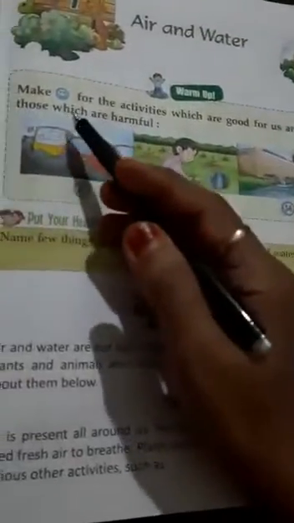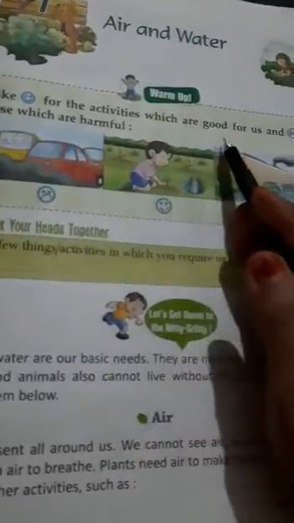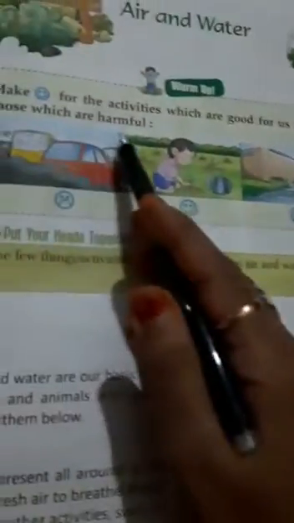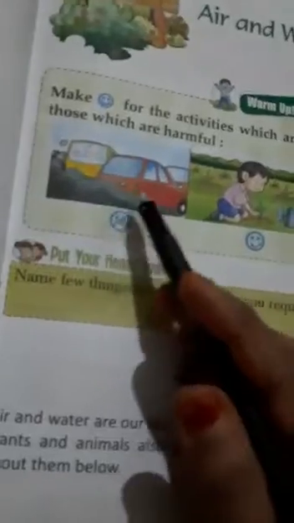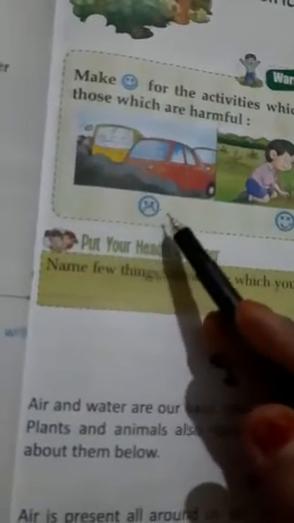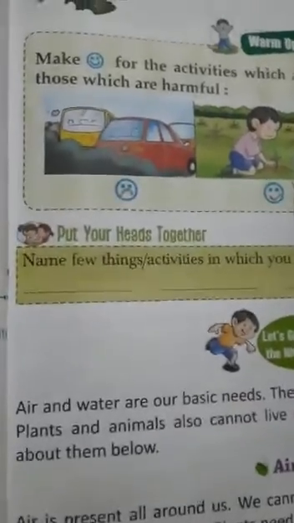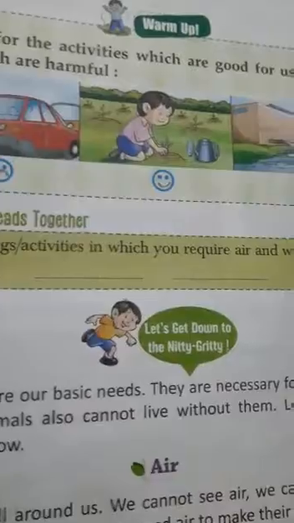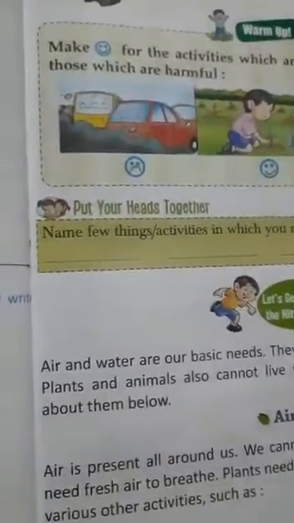See here, make picture like this for the activities which are good for us and like this for those which are harmful. You can see this picture is harmful, giving pollution. So we will make picture like this. This is a good work. It is healthy work, so you will do like this, and this is a harmful activity, so we will make picture like this, and this activity you will write on, think and write.